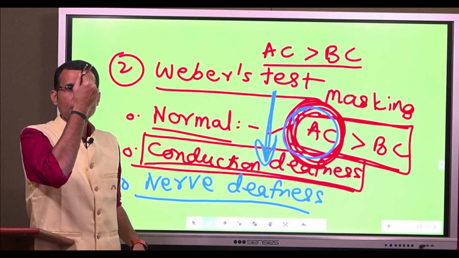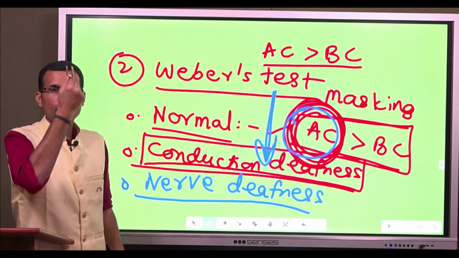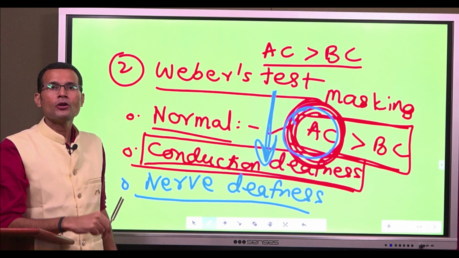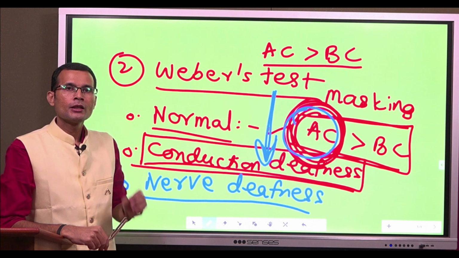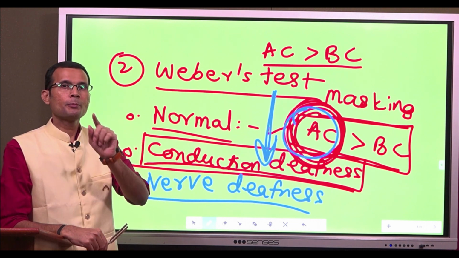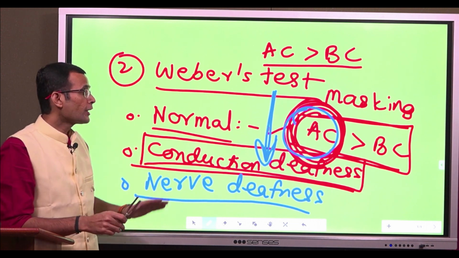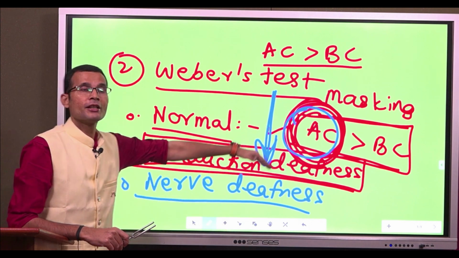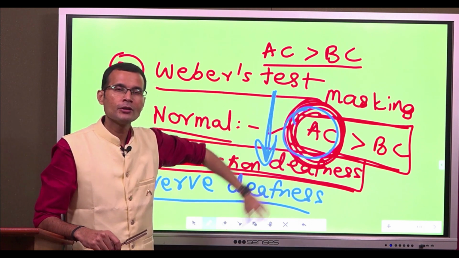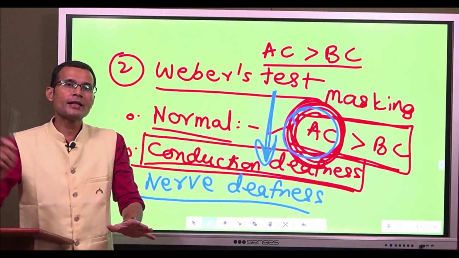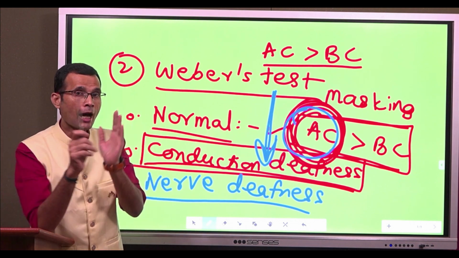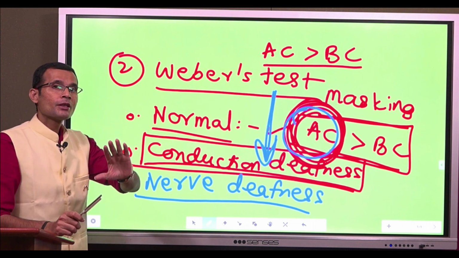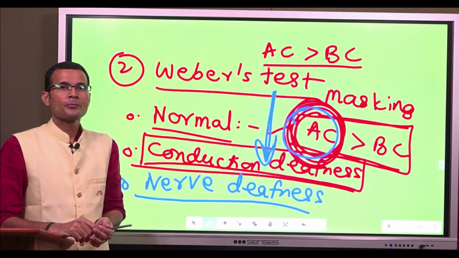When you place the tuning fork on the forehead or on the skull bone, equal distance between the two ears, and if the patient now says, I am now looking at another scenario, okay, forget about the conduction deafness scenario, that's gone. If now the patient says that the sound is getting lateralized to the left ear, I am now talking about another subject.